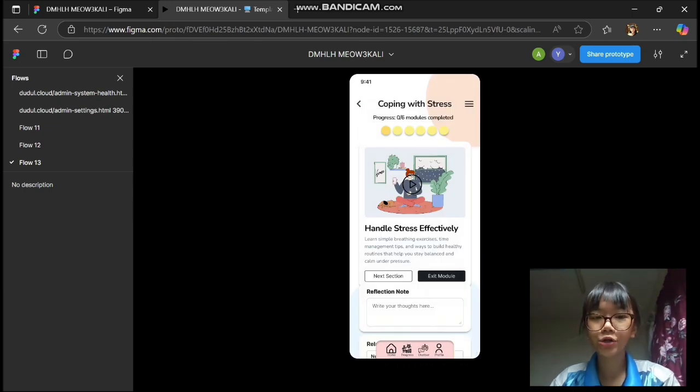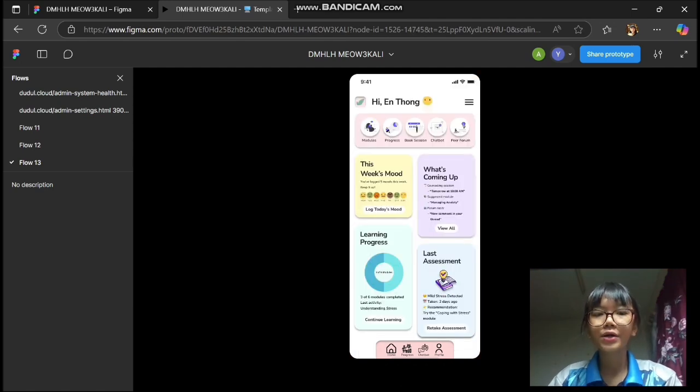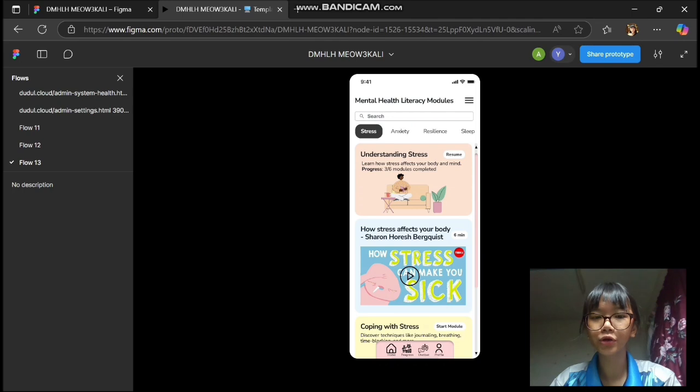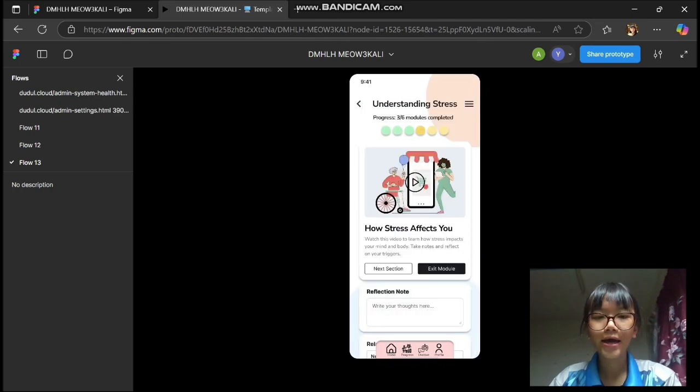Inside the module, the student can watch videos, view infographics, answer questions, and even write a personal reflection note for self-paced learning. After that, I return to the dashboard. Now I will choose to resume learning on my last activity, Understanding Stress. I select the module to show our alternative flow. The system saves my progress and shows "your progress is saved automatically" for 3 seconds before returning me to the module list. I select the same module again and resume where I left off.